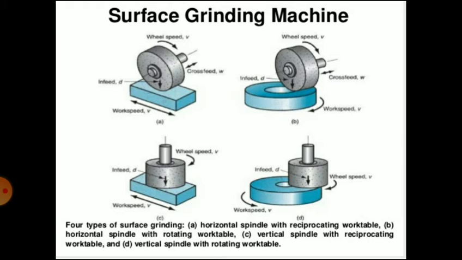In B, you can see the horizontal spindle with rotating work table. In that case, the work table is rotated. Then C is vertical spindle with reciprocating work table. So the spindle is vertical and the table is reciprocating. And the fourth is vertical spindle with rotating work table. The work table is rotating with the workpiece, and the grinding wheel is positioned vertically.